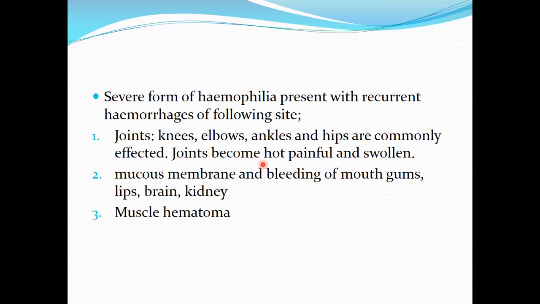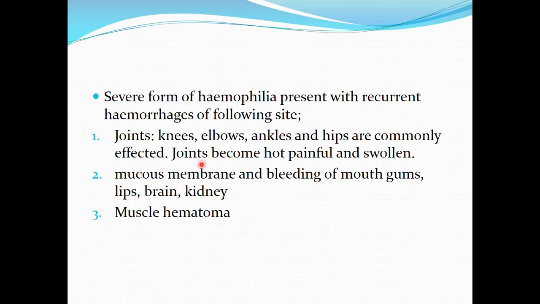Now, usually in case of hemophilia, there is bleeding into the joints. So, there can be bleeding into the knee joint, elbows, ankle, and the hips. And due to bleeding into the joints, they become painful and swollen.